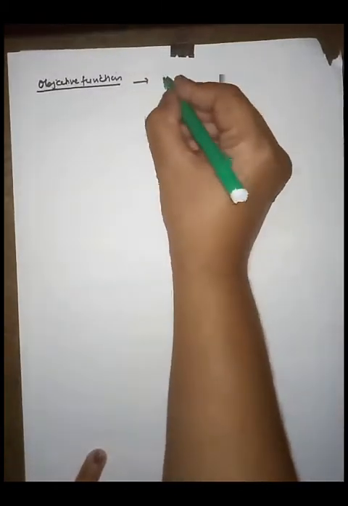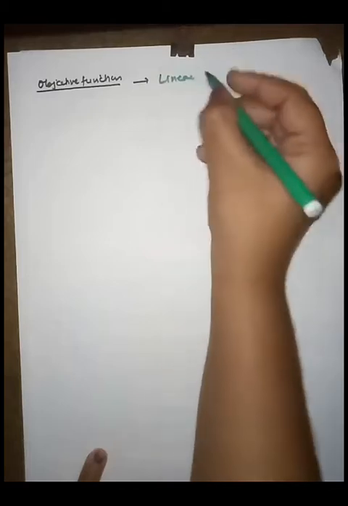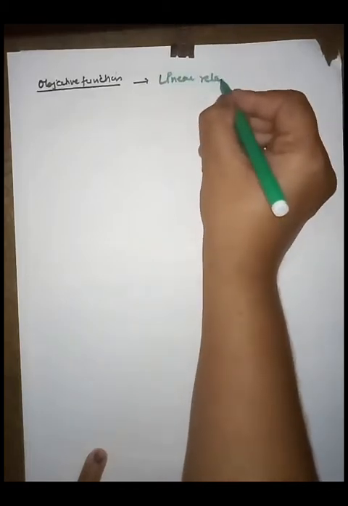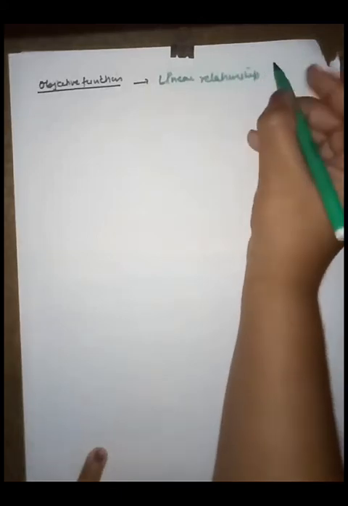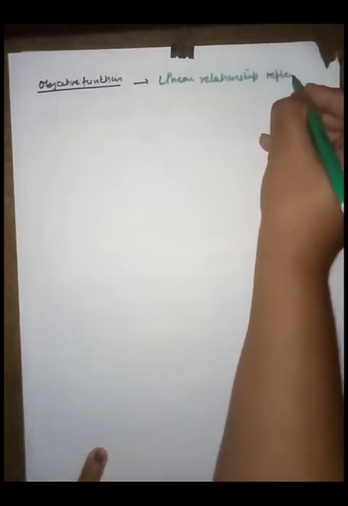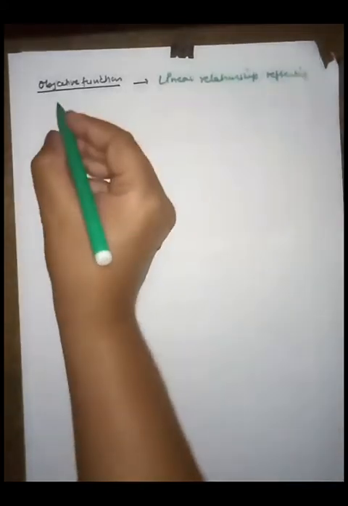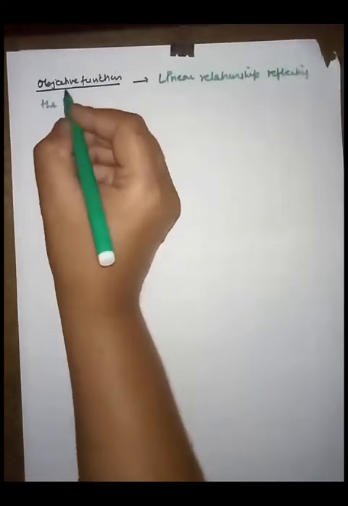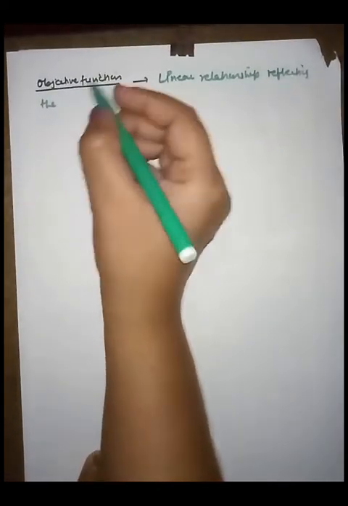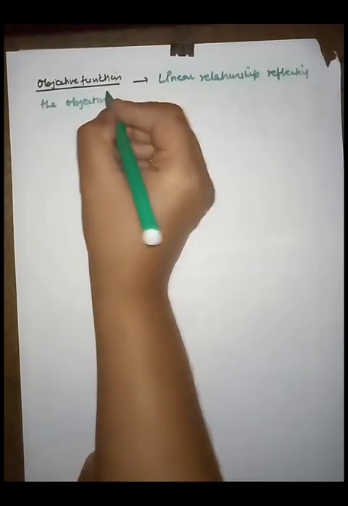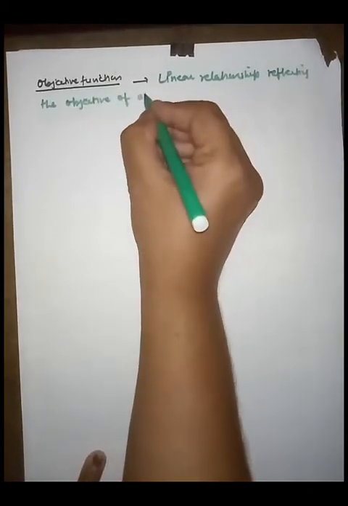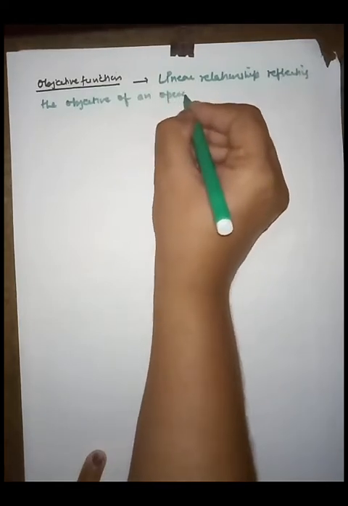Okay, write down: linear relationship reflecting the objective of an operation.